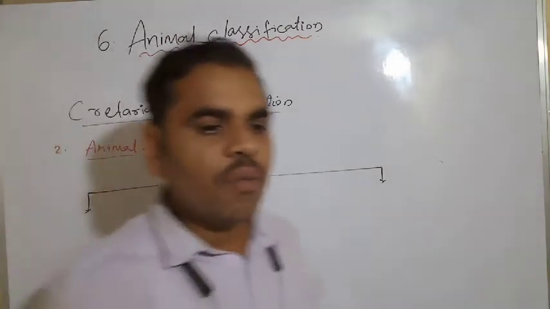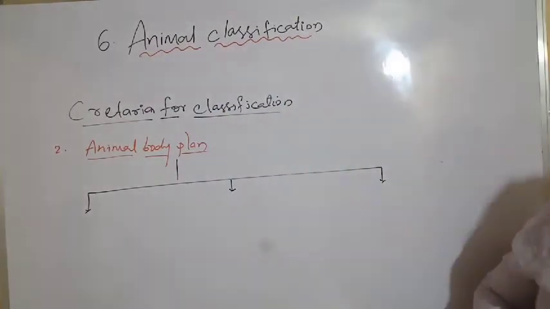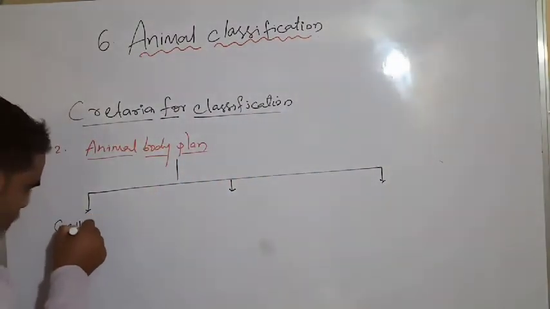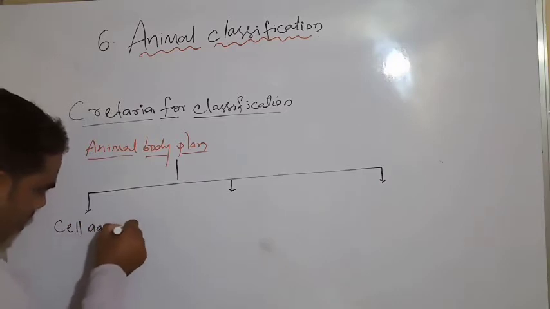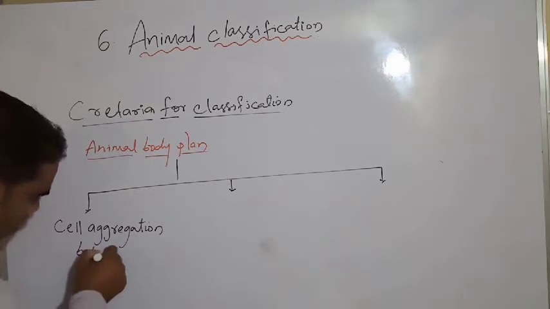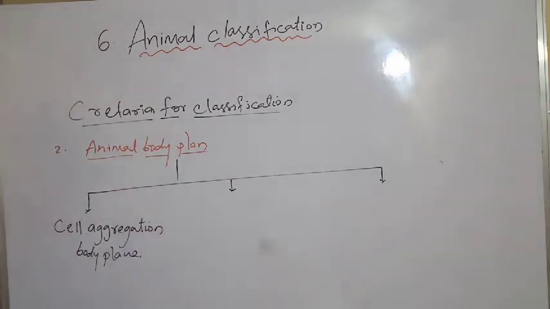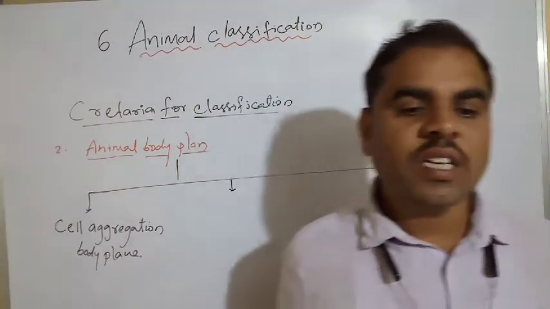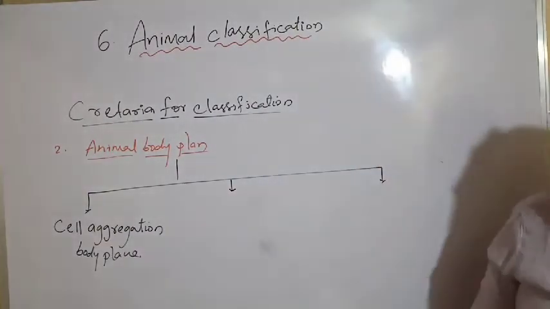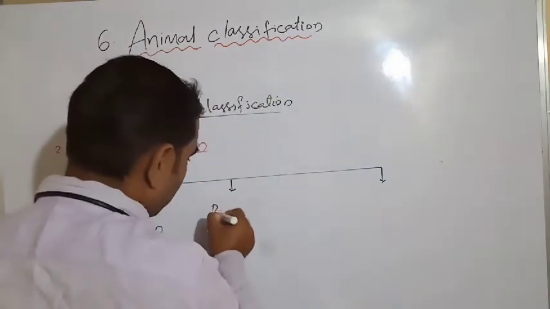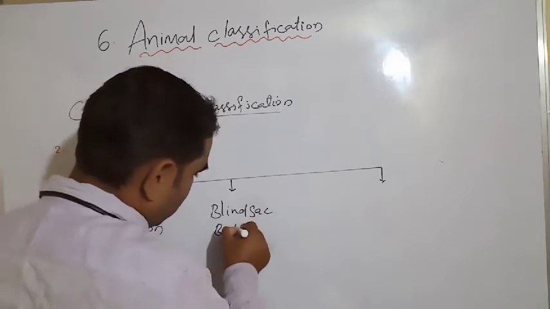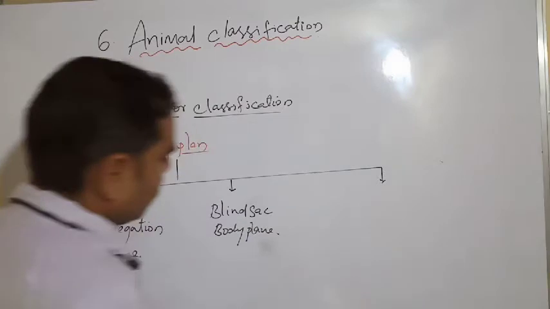See, first one, what is it? Cell aggregation body plan. Next, second one, what is it? Blind sac body plan.